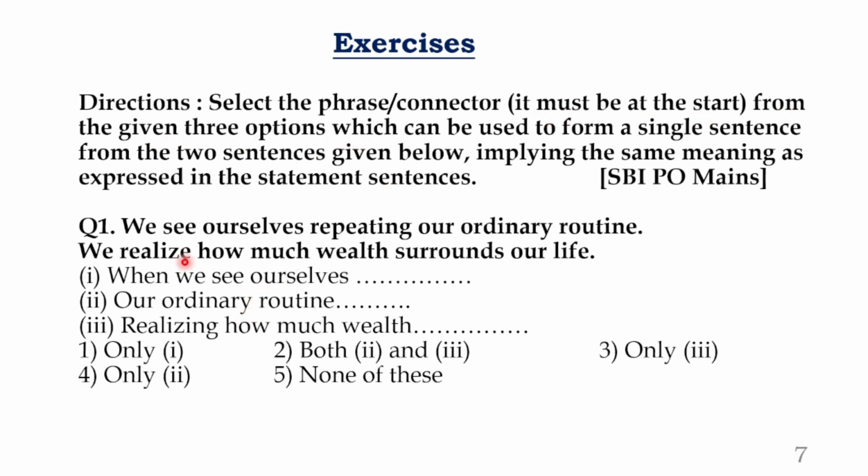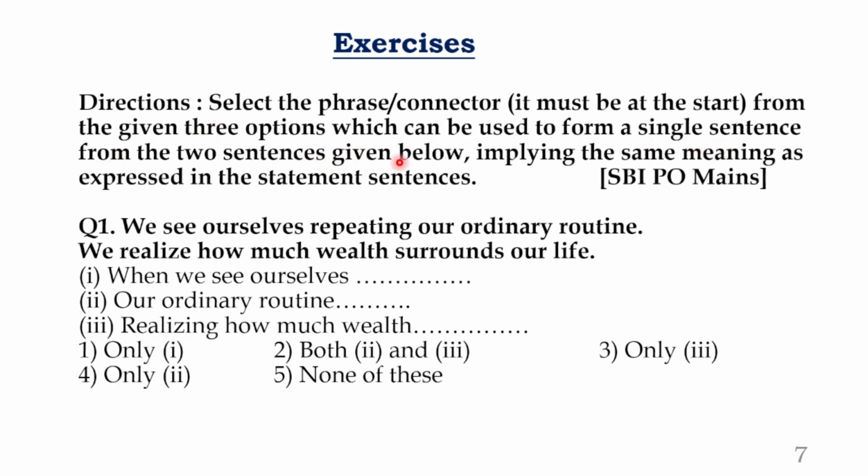From the given 3 options, Roman numbers 1, 2, 3, these are the options which can be used to form a single sentence. It should be a single sentence, not 2 sentences. That means it should be a simple sentence, compound sentence, or complex sentence. Okay, so that's why we learned this. Because of this part, I gave you that introduction entirely.